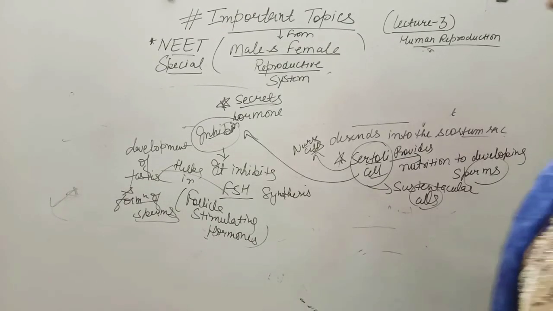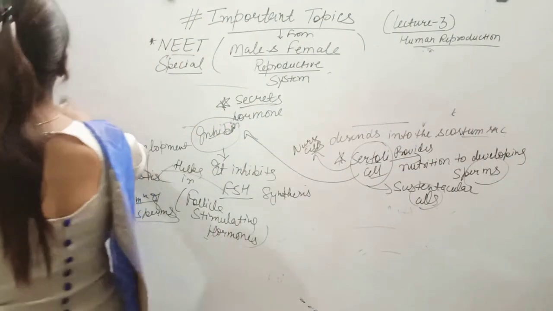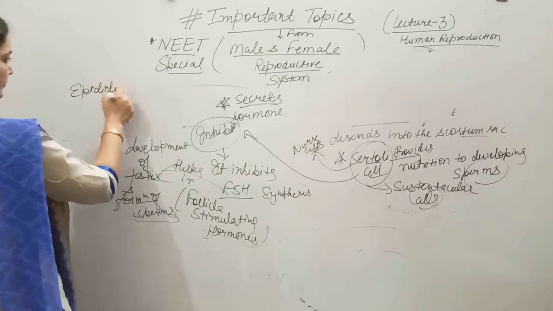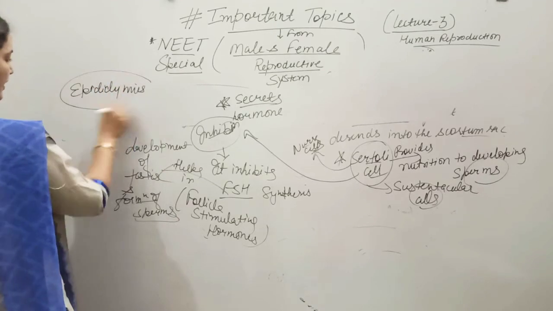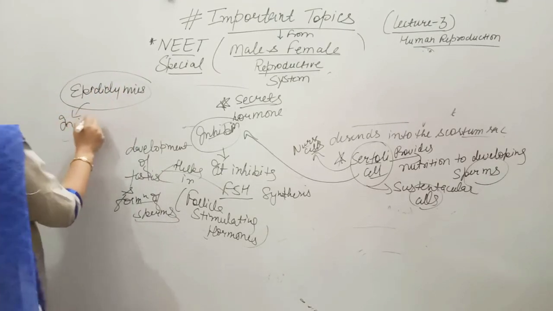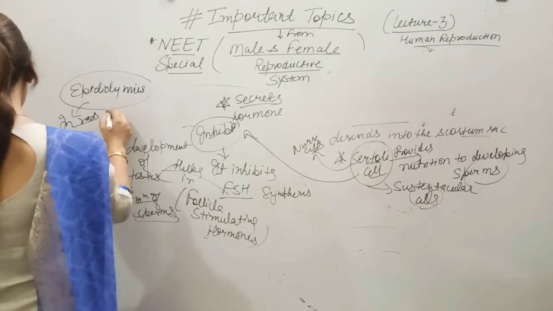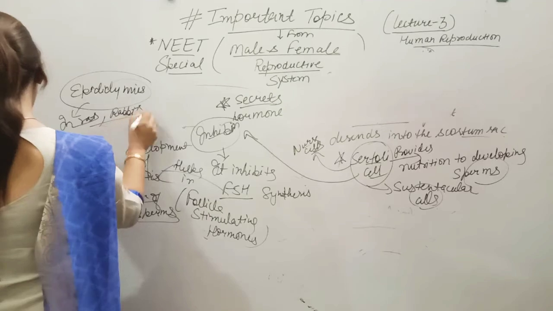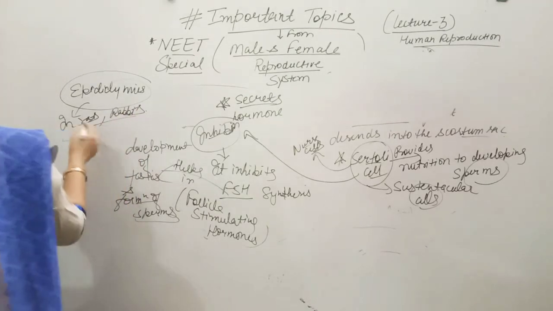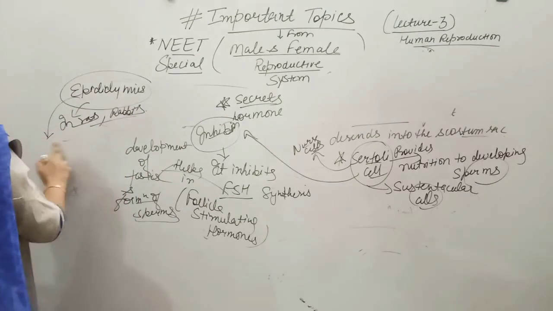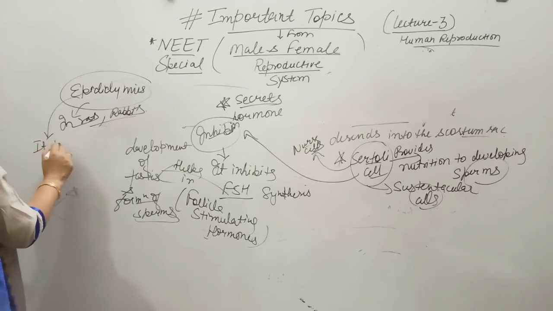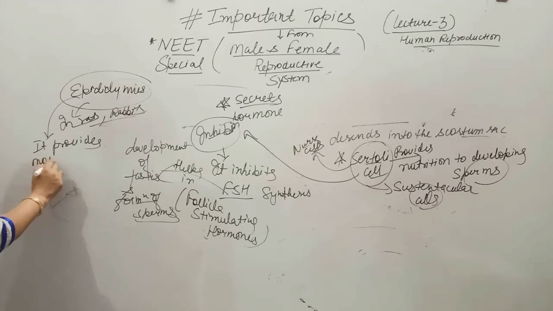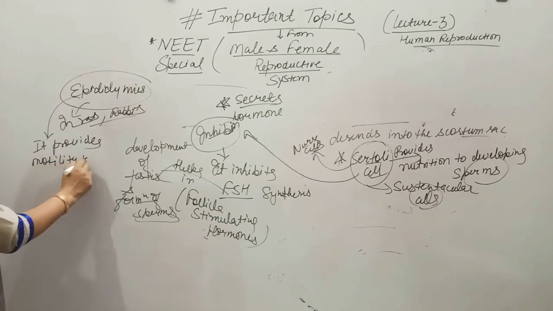Alright, if we talk about the epididymis in the case of rats and rabbits, it provides motility to sperms.